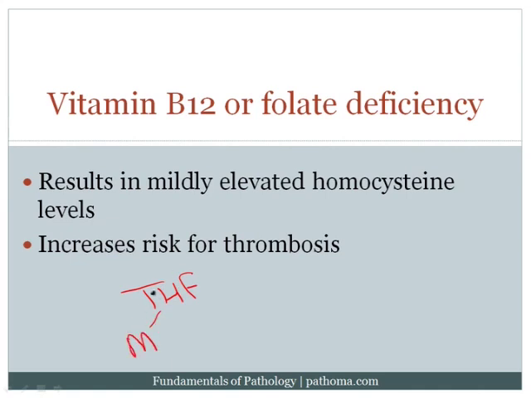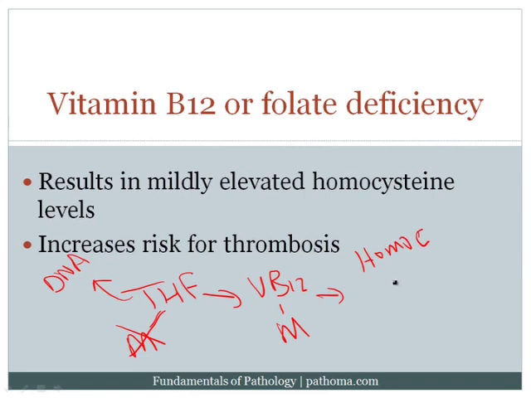And in order for tetrahydrofolate to participate in DNA synthesis, it needs to lose that methyl group. So it gives that methyl group to vitamin B12. The vitamin B12, of course, accepts that methyl group, and so now tetrahydrofolate can participate in DNA synthesis. Vitamin B12 then quickly hands off that methyl group to a molecule called homocysteine. All right, and then homocysteine eventually will become methionine.